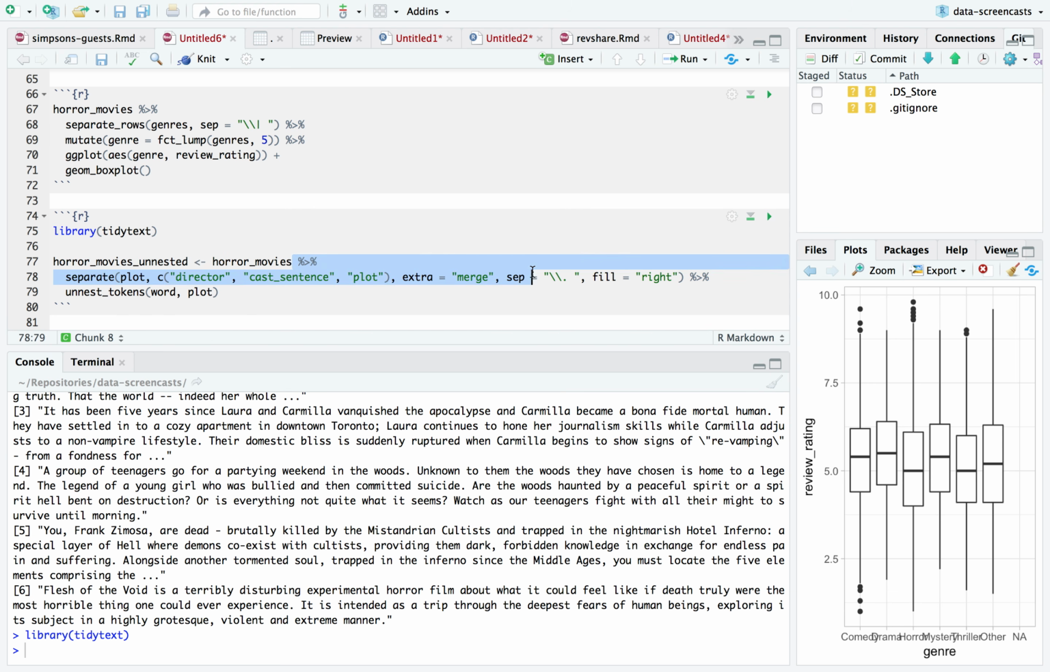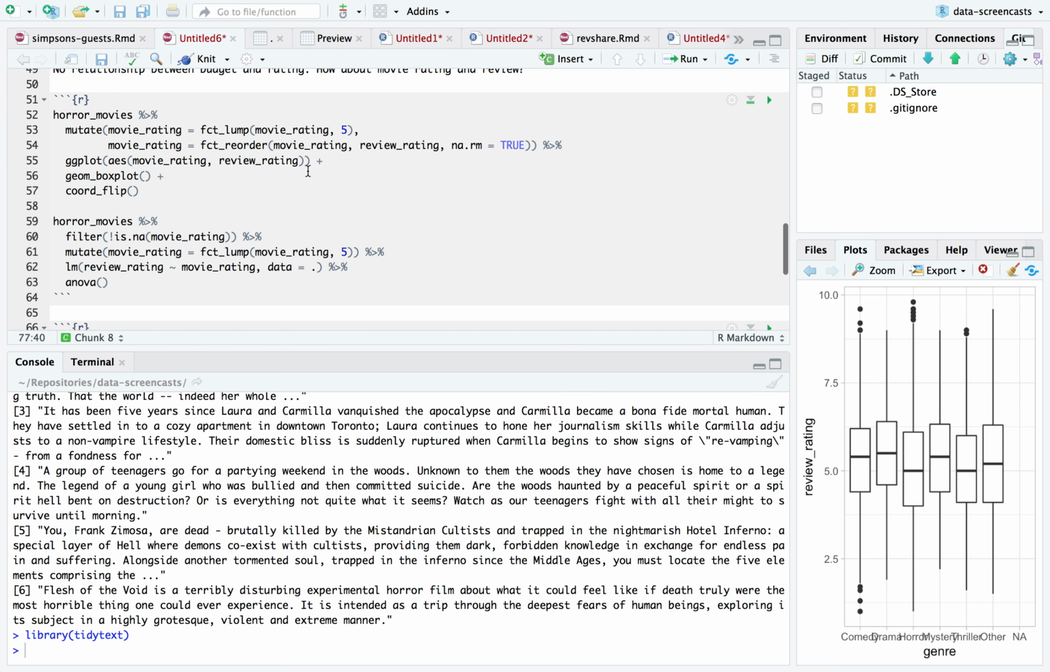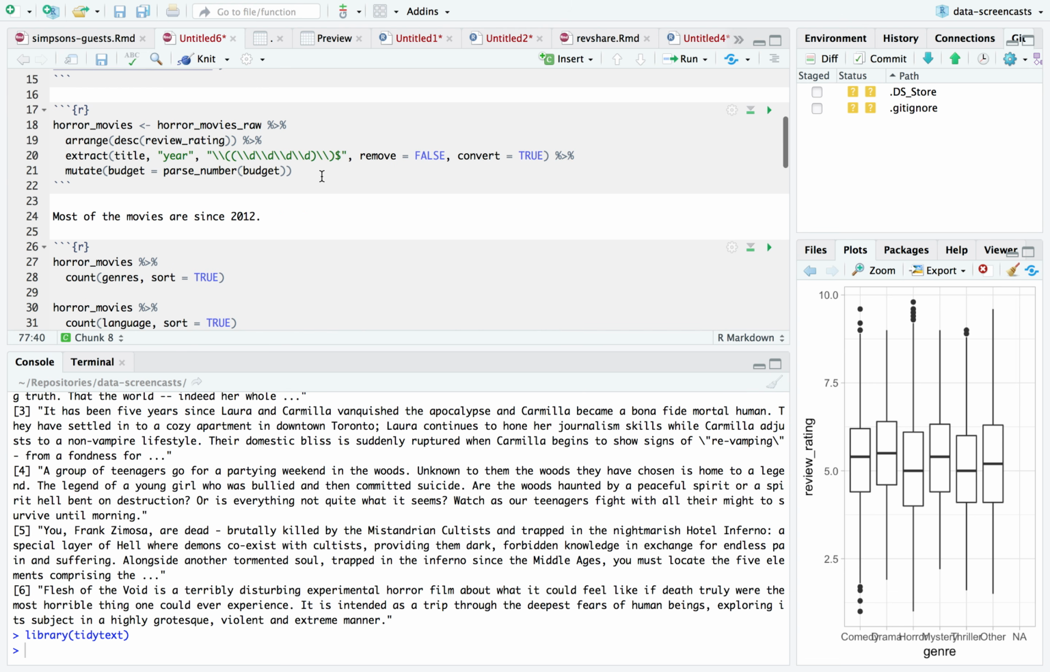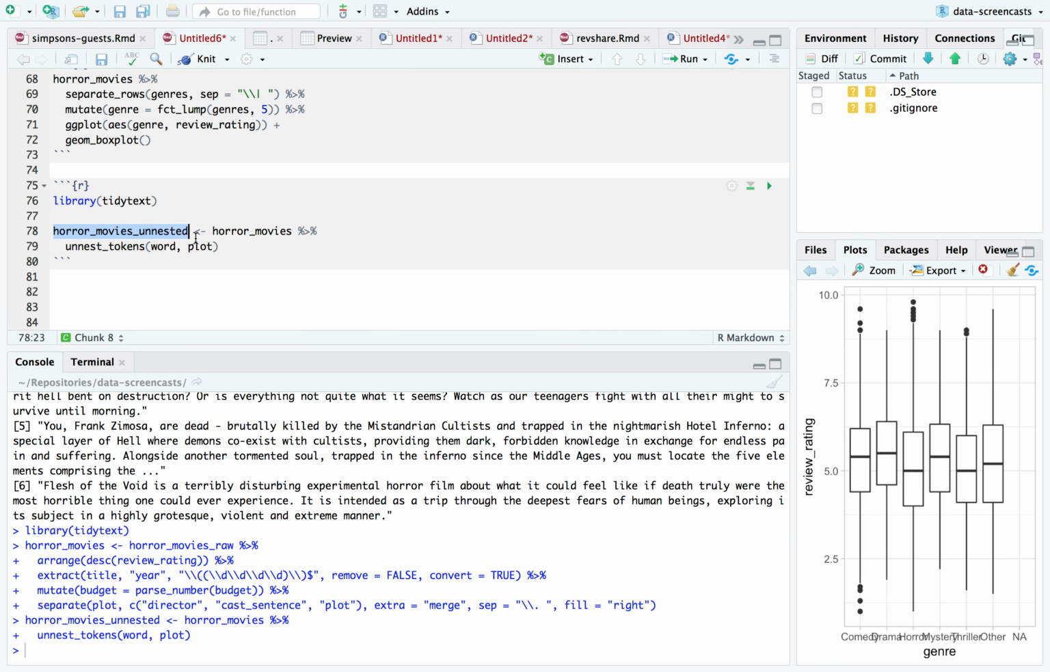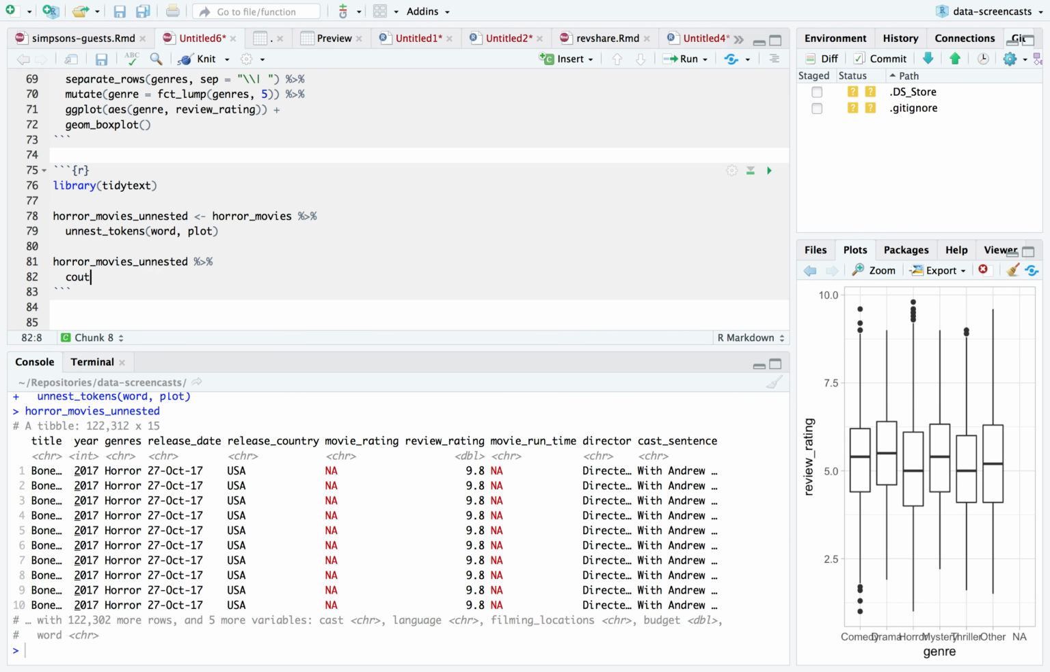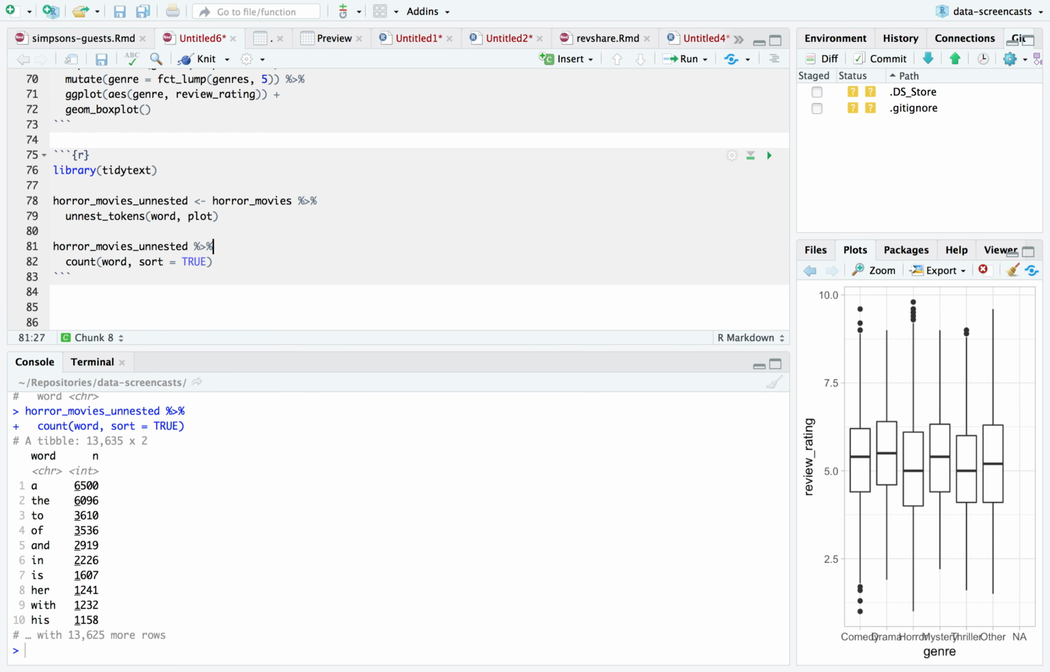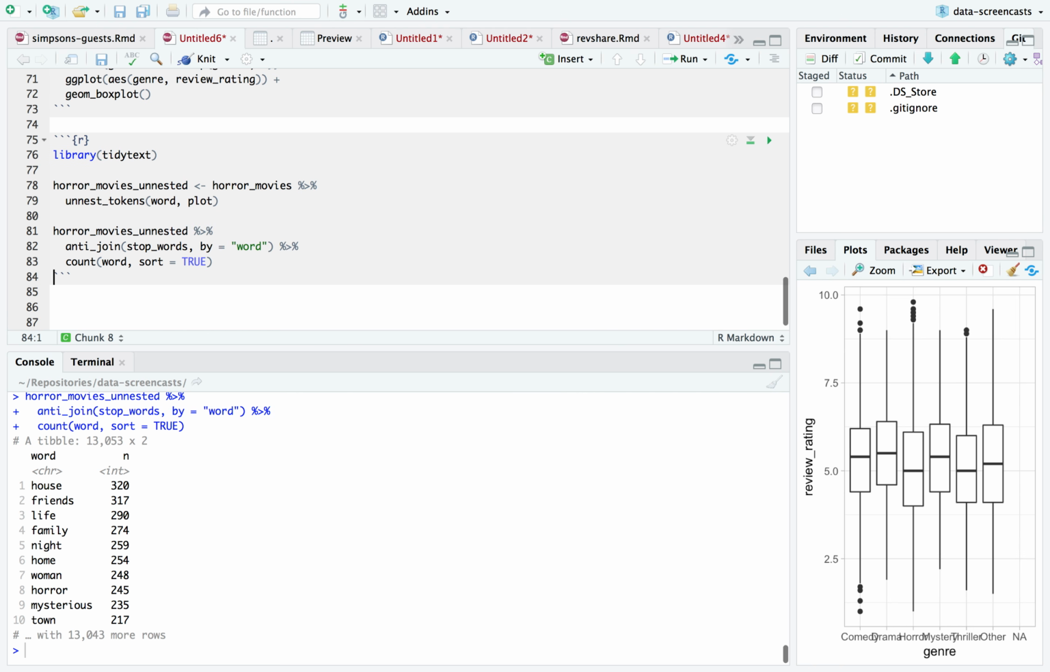Last thing I do is move this in case I wanted to do this elsewhere. I'm going to do this up in the data cleaning step. See, that's why I keep a separate data cleaning step. And now I'm unnesting the words in this data set. So count the words in our plot. Some very uninteresting words until I anti-join on our built-in stop words set by word. House, friends, life, family, night. Ooh, man, yeah. Haunted house. People in horror movies go with their friends. Their life and family and night.